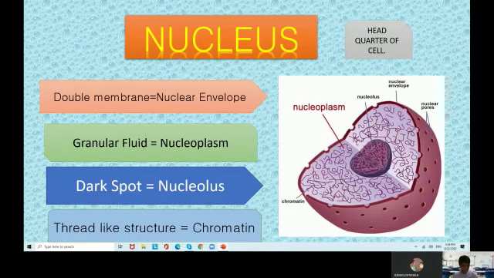And the chromosomes are thread-like structures which are only visible during cell division, and these structures are otherwise known as chromatin. The chromosomes also have their own DNA and proteins. Prokaryotic cells do not have a prominent nucleus, so the chromosome is only made up of DNA, and it is submerged in the cytoplasm.